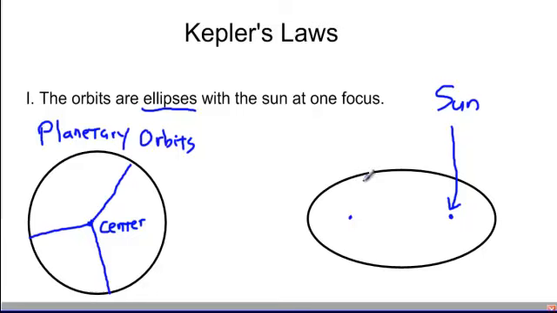The planet would sometimes be further away from the sun and sometimes closer. Now, these orbits are exaggerated. The orbits of the planets are all very, very close to being circular, but not quite. It was enough that Kepler, when looking at Mars's orbit, was able to distinguish the difference and see that really they were not circles.